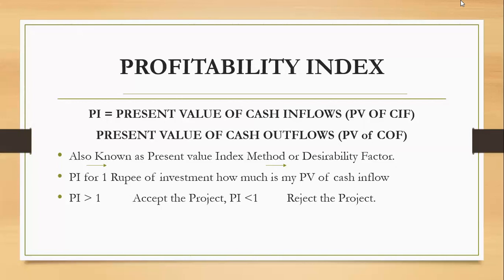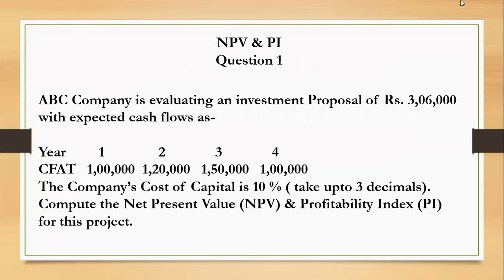Okay, this is the sum. ABC is evaluating an investment proposal of rupees 3,06,000, with expected cash flows after tax of 1 lakh, 1,20,000, 1,50,000 and 1 lakh in the fourth year. The company cost of capital is 10%. Take up to 3 decimals. Compute the net present value and profitability index for the project.